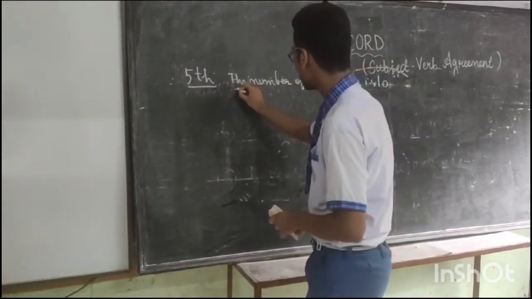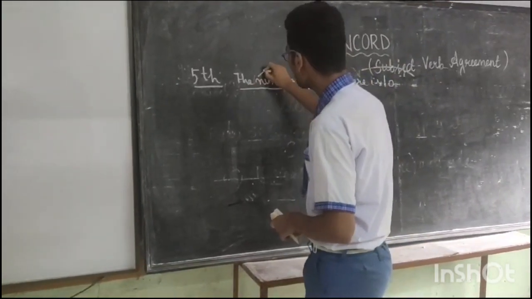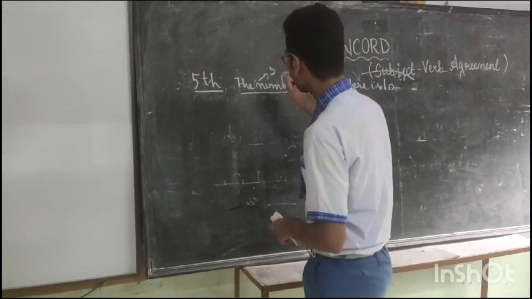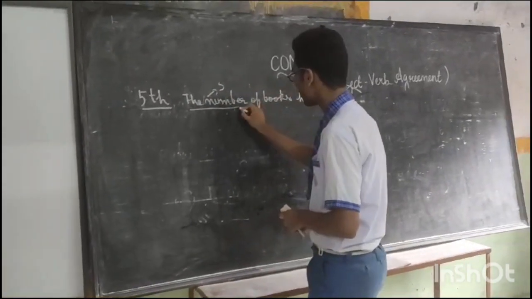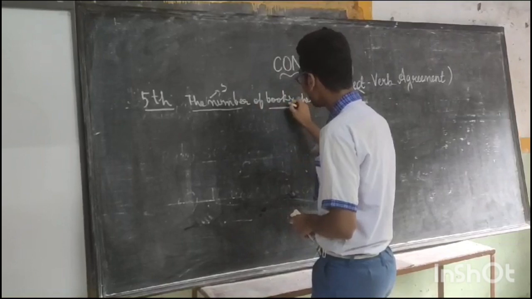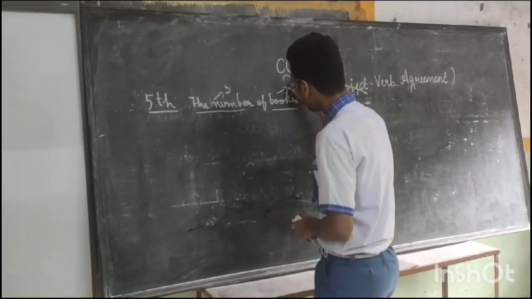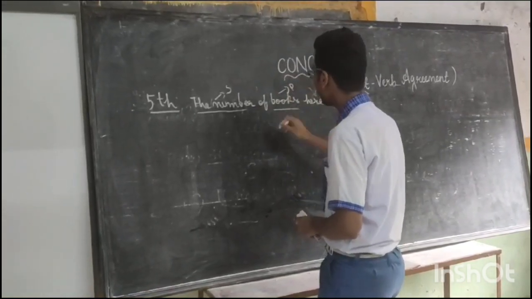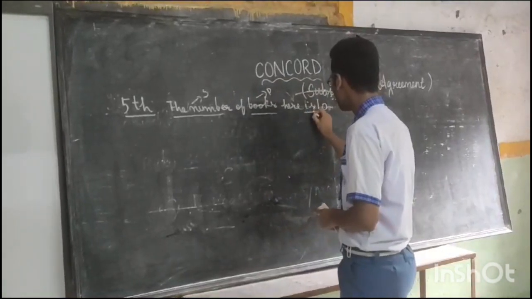So here the subject is the number, which is singular. After the number of the noun or the pronoun, which is the books, which is plural, and hence the verb is singular.